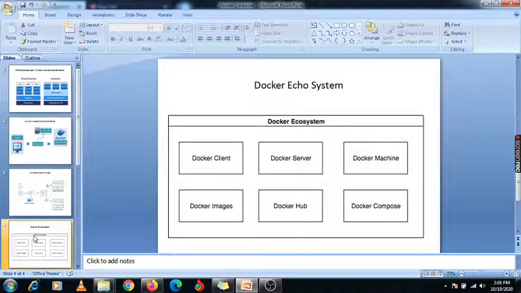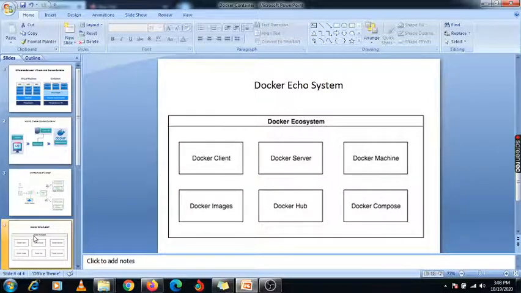Docker Hub is your centralized repository. It's like a market of whatever images are available under Docker Hub. There are multiple images you can see under Docker Hub, and you can pull them onto your local system and create your containers using those images.